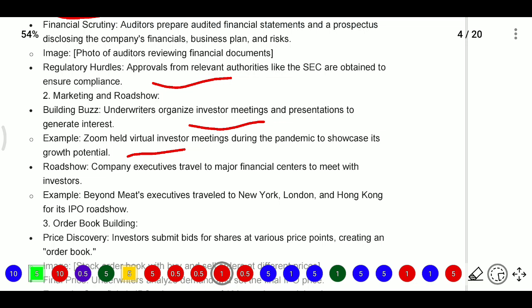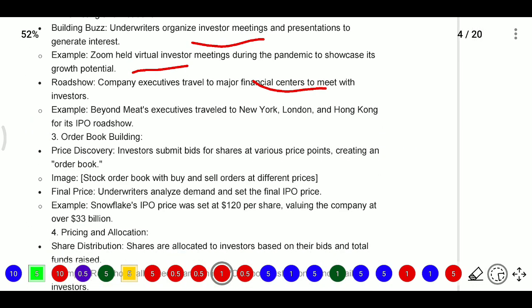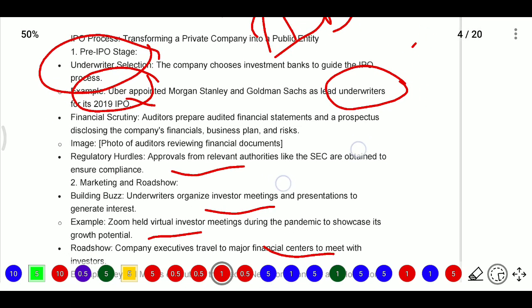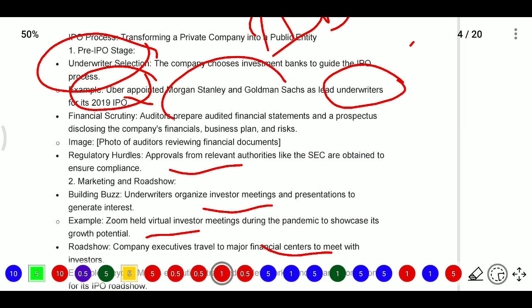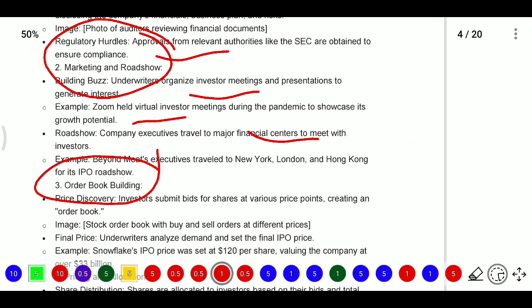And roadshows: company executives travel to major financial centers to meet with investors. For example, Beyond Meat executives traveled to New York, London, and Hong Kong for its IPO roadshows. So the first stage was pre-IPO, where the company meets the investment banker, who takes care of marketing and roadshows, and after that comes order booking.